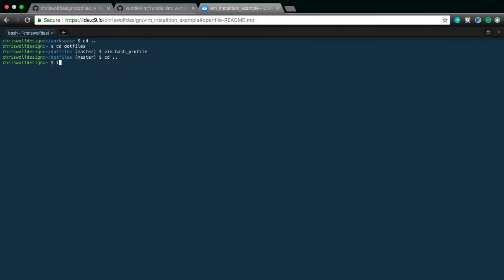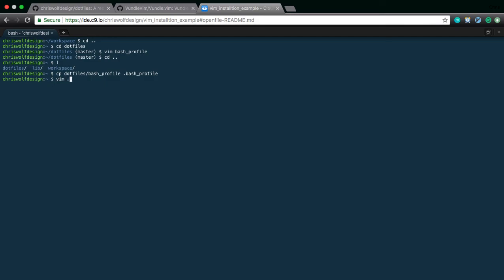So we're going to go back up a directory, and we're going to copy my bash profile, so .files/bash profile. But to make it work as my bash profile, it has to be hidden. Fortunately, that's very simple. All I have to do is put a dot at the beginning, and that means hidden. So copy .files/bash profile into .bash profile. And what you'll notice from the terminal, if you're new at it, it didn't say anything. And typically in the terminal, no news is good news.